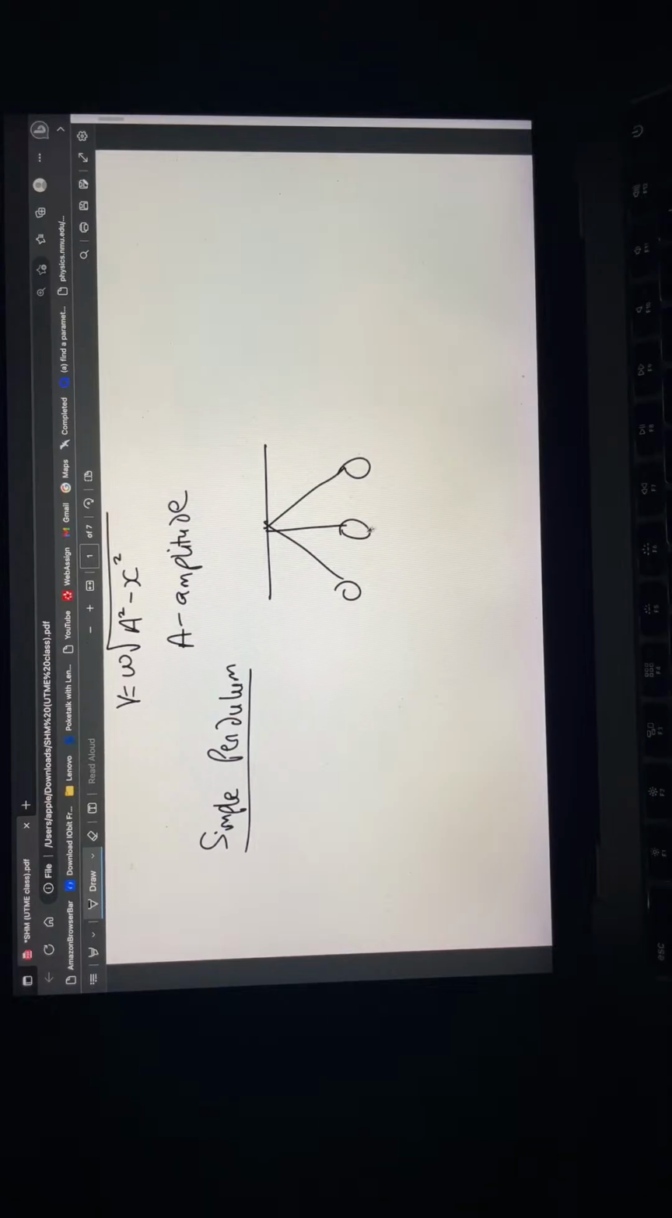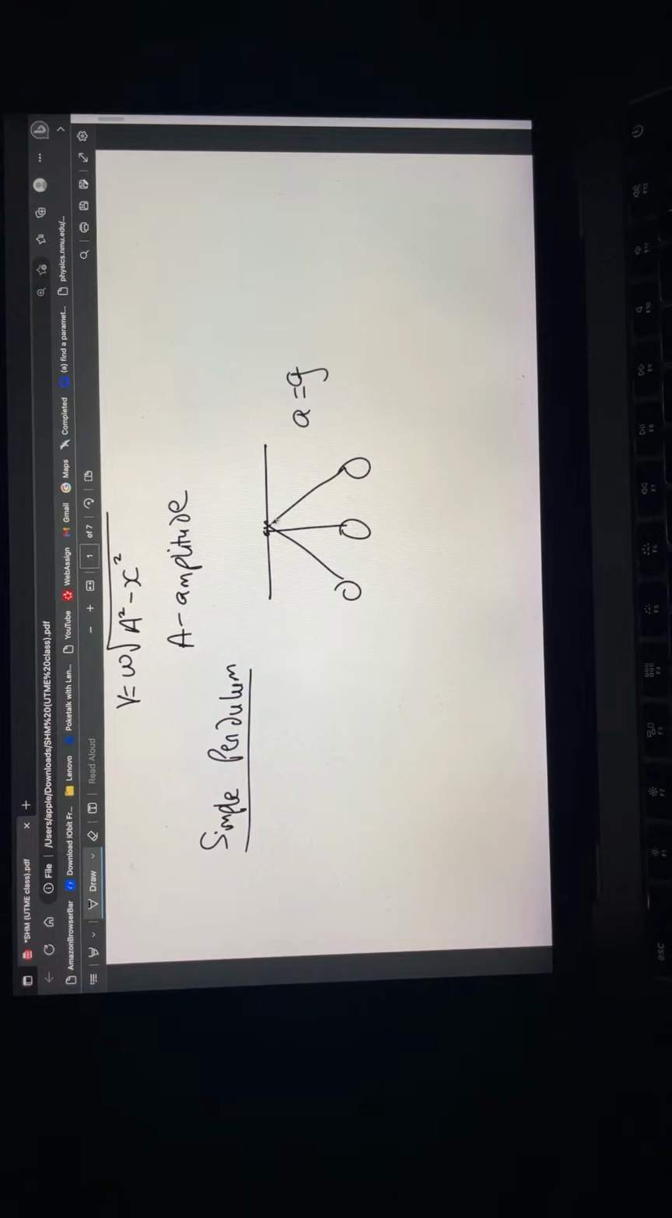Now, I want to quickly show you something here. For this simple pendulum, we need to note the acceleration. As you can see, it is hanging downward. Because it is hanging downward, its acceleration is going to be g, acceleration due to gravity.